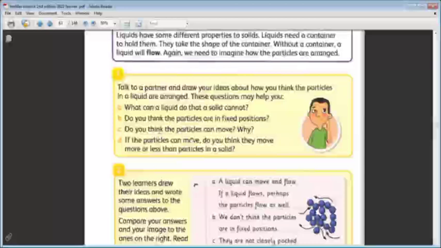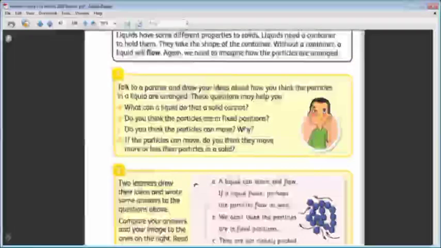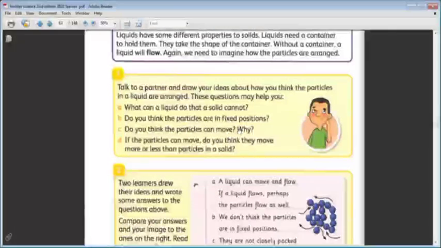So do you think the particles can move? Yes. Why? Because they can flow. If we lift them, they flow. They usually need the container to put them in. Okay. If the particles can move, do you think they move more or less than particles in a solid? More. They move more. Yes, very good. They move more than the solids.